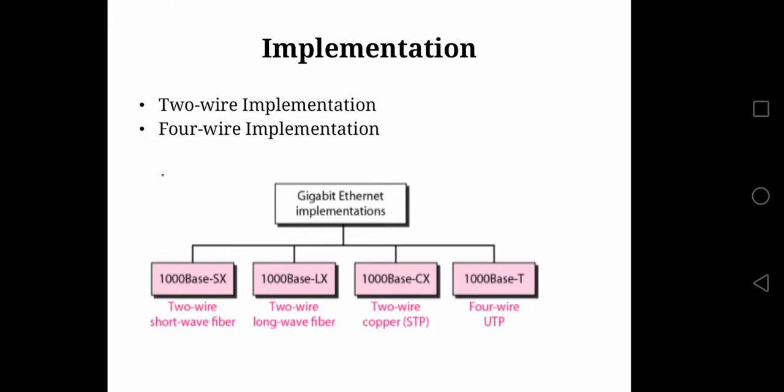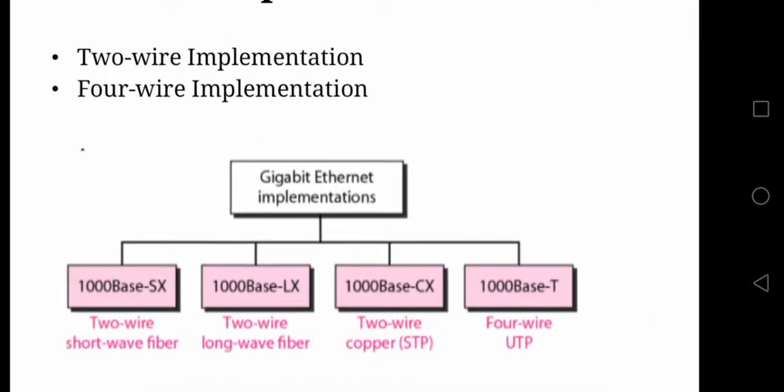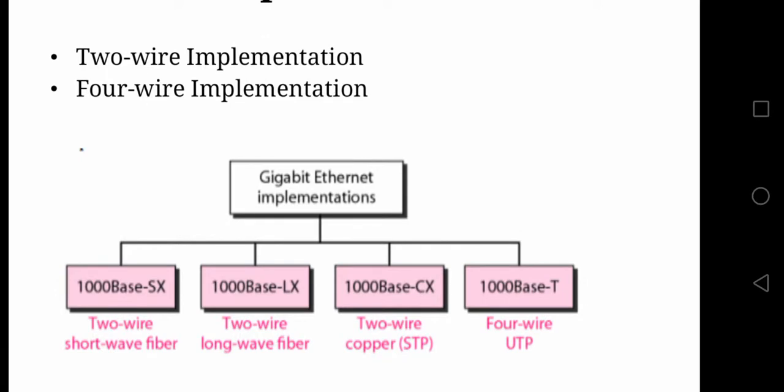Then we have the implementation part. In the implementation part, we have two types: 2-wire implementation and 4-wire implementation. You can just refer to the diagram. 1000Base-SX, 1000Base-LX, 1000Base-CX, and 1000Base-T. Among all four, 1000Base-SX, LX and CX belong to 2-wire implementation, and 1000Base-T belongs to 4-wire implementation. Now we'll see one by one.